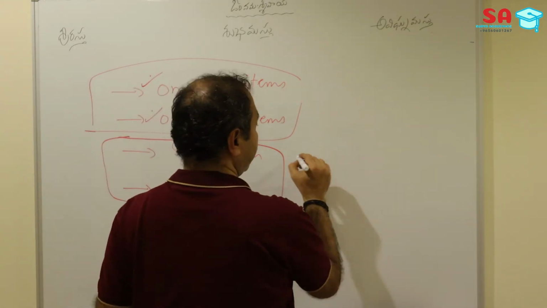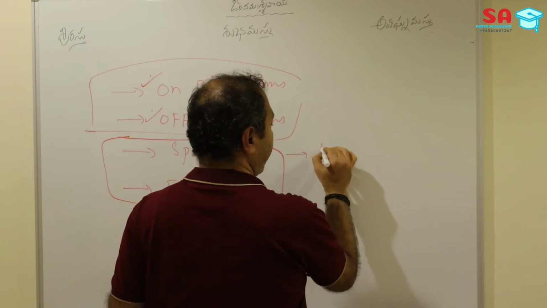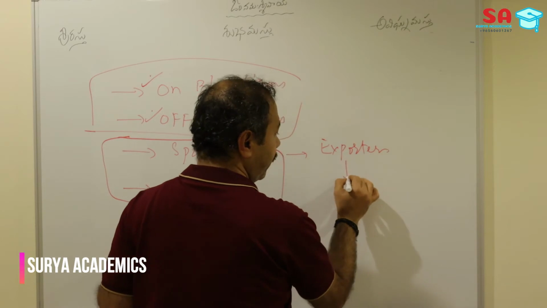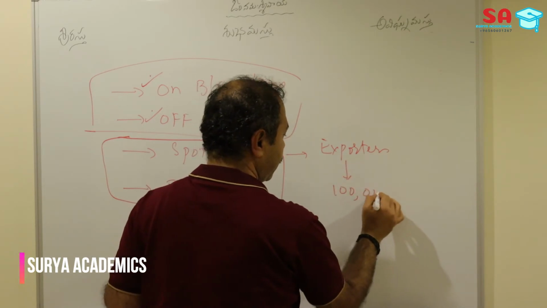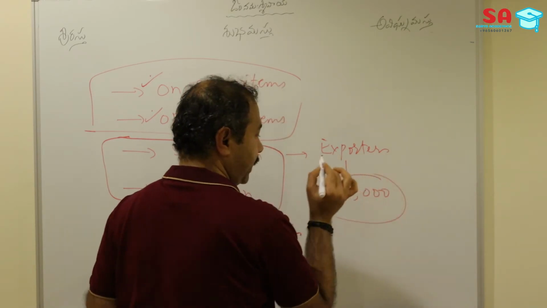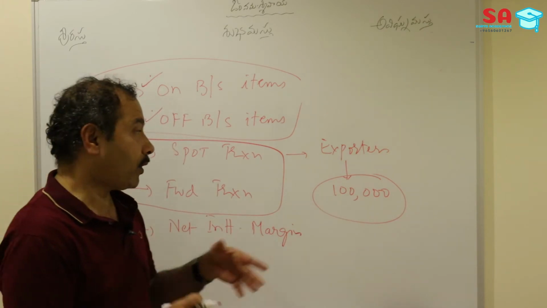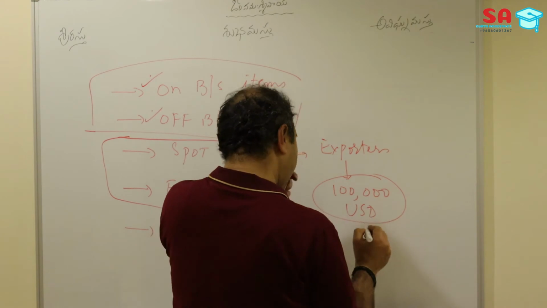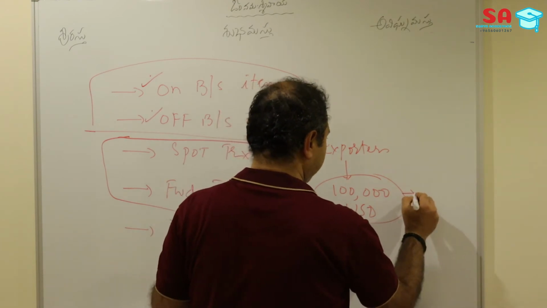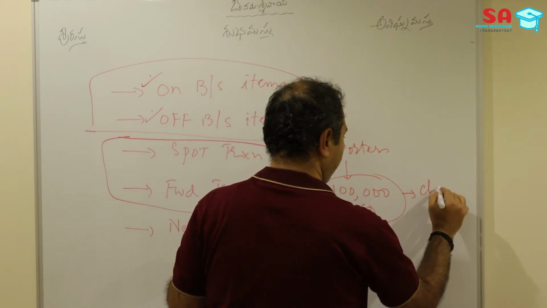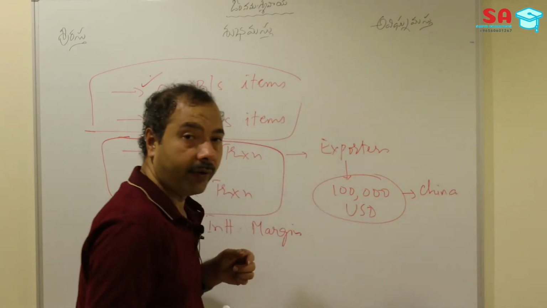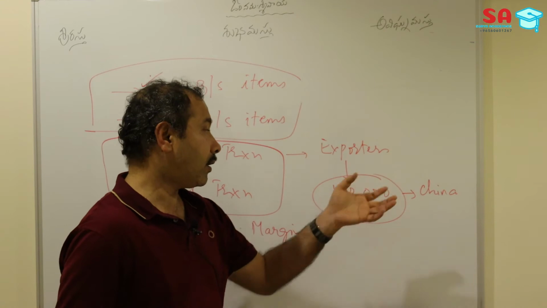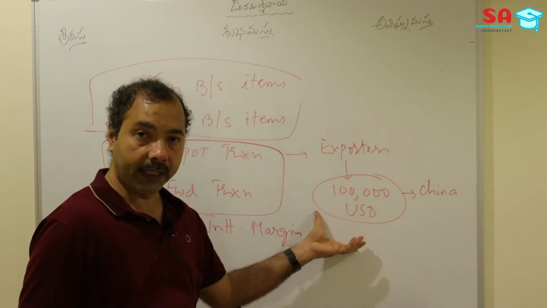Take the case of an exporter who received $100,000 in export proceeds. An exporter has received $100,000 US dollars, and he is a customer from China. So he has exported some goods to the US, and he got a $100,000 check.